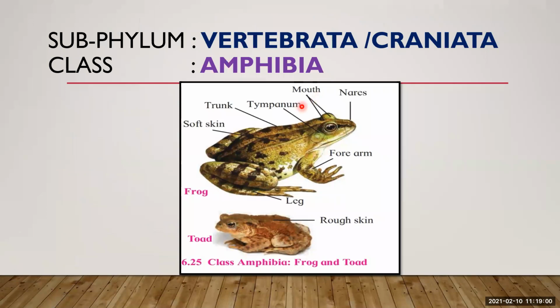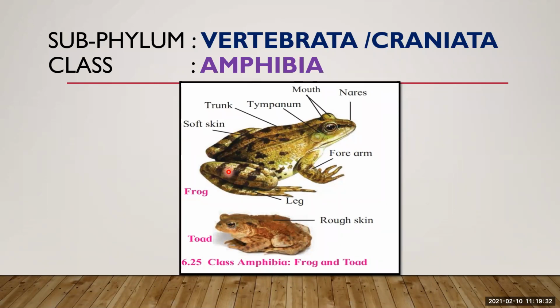So let us talk about the class Amphibia. The word amphibian comes from the Greek word amphibious, which means to live a double life. Amphi means of both kinds and bios means life. So the word is used for animals that spend part of their life in water and part on land. These are the first cold-blooded animals to have appeared on the land.